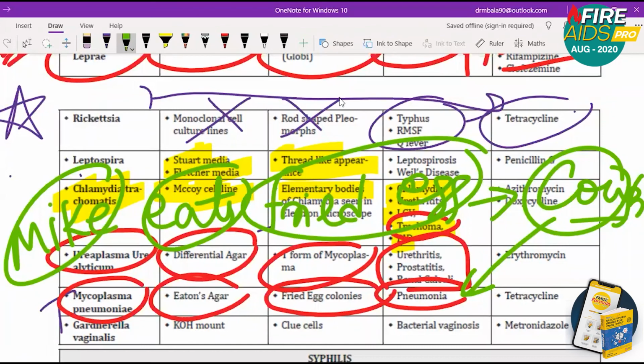Next is Gardnerella vaginalis. KOH mount is used. Clue cells are seen. It causes something called bacterial vaginosis. Whiff test is performed. Whiff test, WHIFF.